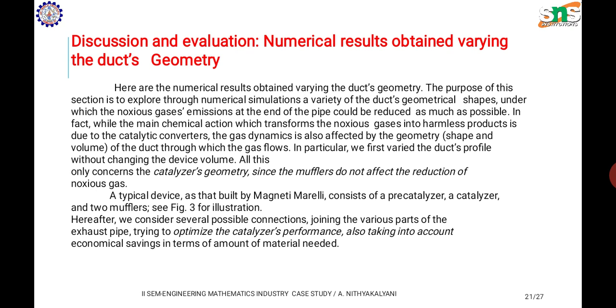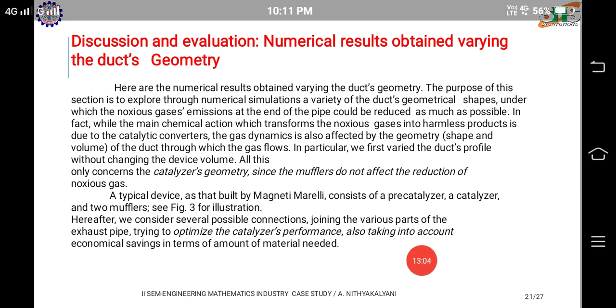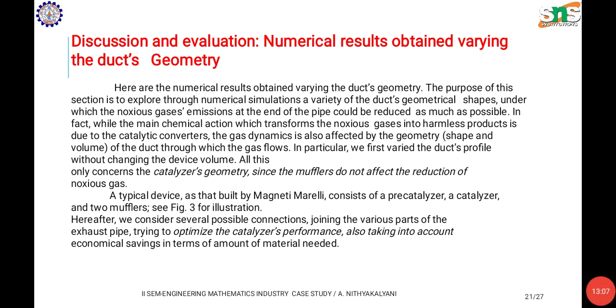Discussion and evaluation. Numerical results obtained by varying the duct's geometry. Here are all the numerical results obtained by varying duct geometry. The purpose of this section is to explore, through numerical simulations, a variety of duct geometrical shapes under which the noxious gas emissions at the end of the pipe could be reduced as much as possible. In fact, while the main chemical action which transforms noxious gas into harmless products is due to the catalytic converters, the gas dynamics is also affected by the geometry, shape and the volume of the duct through which the gas flows.